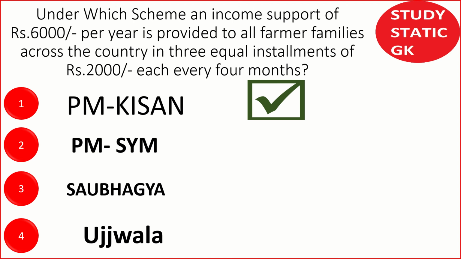This is the scheme for giving 2,000 rupees every 4 months. Shram Yogi Maandhan Yojana is a pension scheme, and Saubhagya Yojana is for electricity, that is Sahaj Bijli Har Ghar Yojana. It is a project to provide electricity to households. And the next one is Ujjwala. Ujjwala is a scheme to distribute LPG connections to women under BPL families.